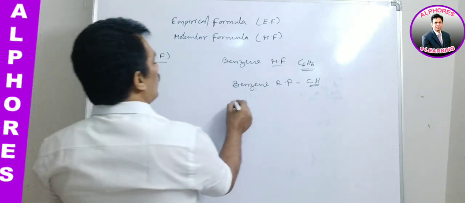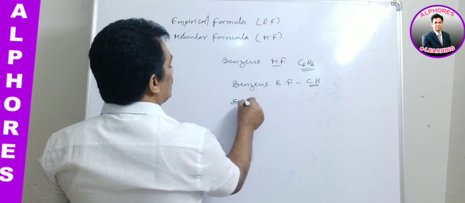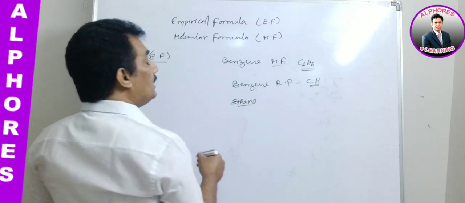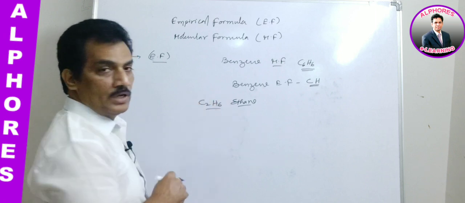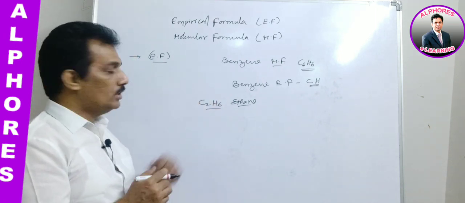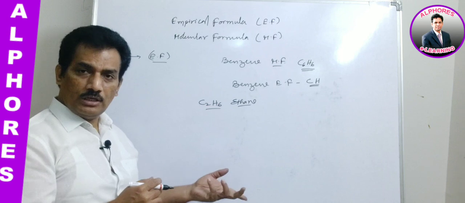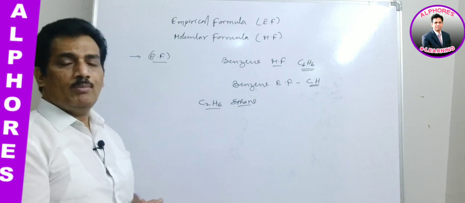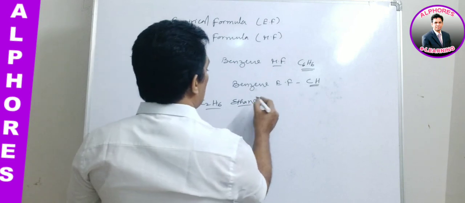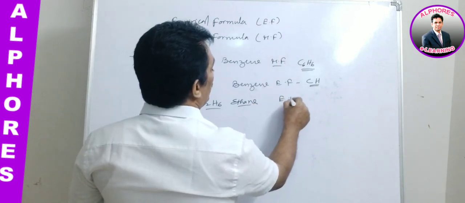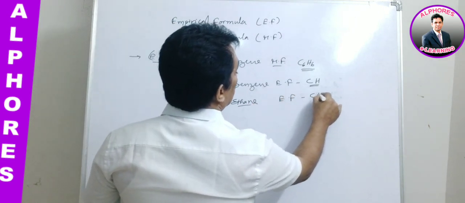Let me give one more. Ethane, if you consider. What is ethane? Ethane is C2H6 actually. Here what will be the simplest ratio? 2:6 means 1:3. The simplest ratio among carbon and hydrogen is 1:3. That's why the ethane empirical formula is CH3.